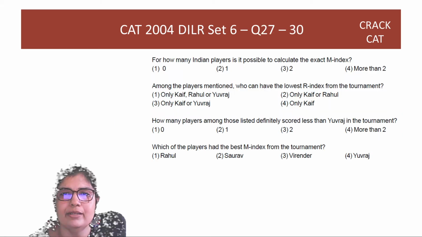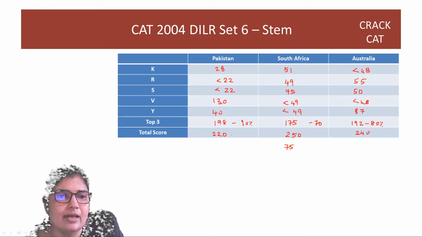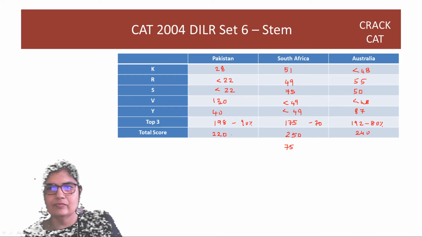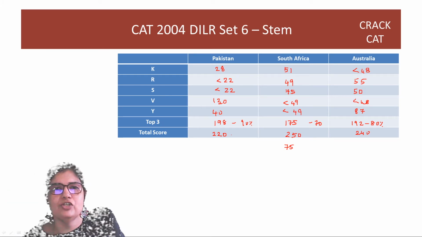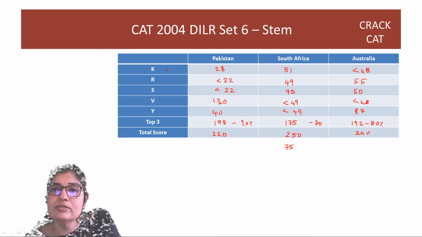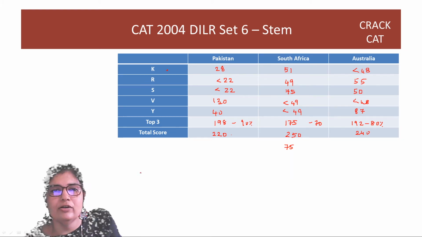How many Indian players is it possible to calculate the exact M index for? So to calculate the exact M index, I need to know very clearly what the middle number is, right? So for Kaif, if we check, guys, the middle number could be the Australia number. Kaif could have scored 40 in Australia, or Kaif could have scored 0 in Australia, which means Pakistan can become the middle number. So I cannot count Kaif, right?